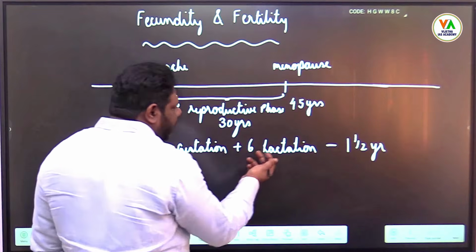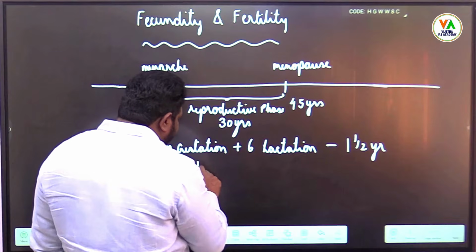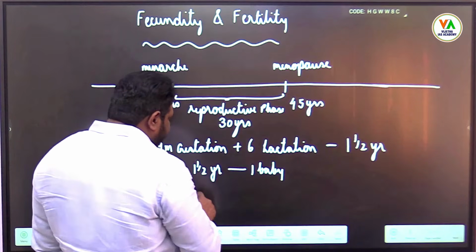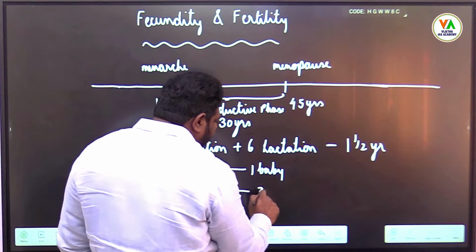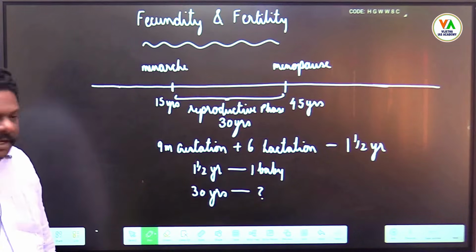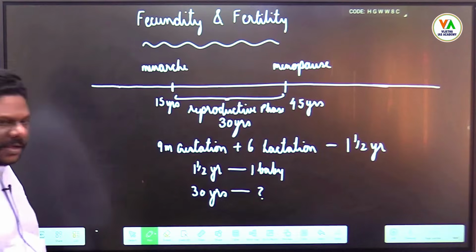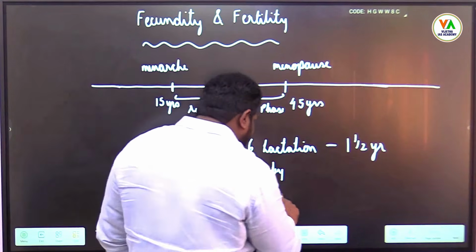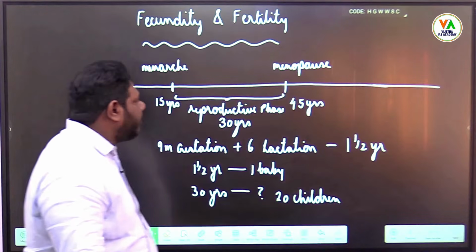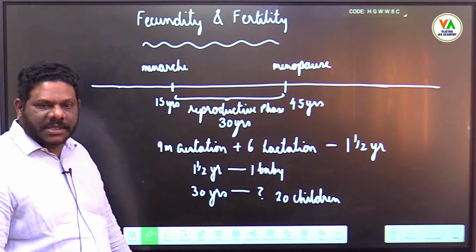So in 1.5 years one baby or one child. In 30 years, how many children can a female produce? 15, no? 20, yeah? 20. So 20 children a female can produce, considering that the female's reproductive age is 30 years.